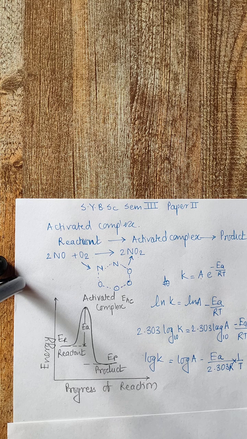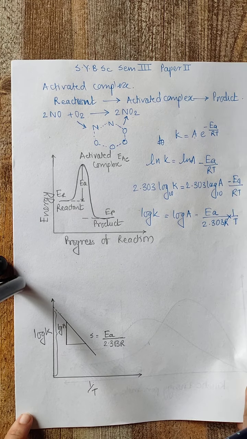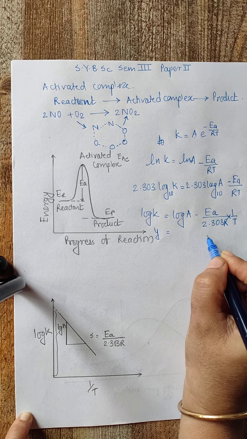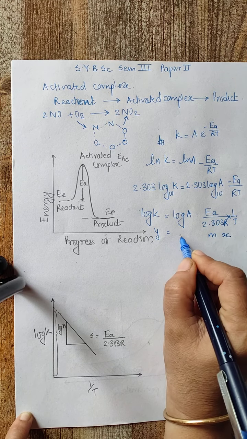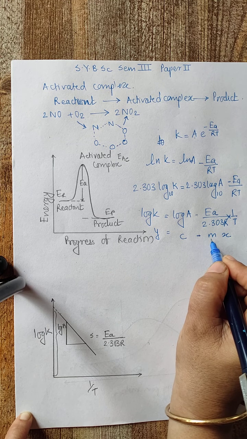So if a graph of log k against 1/T is plotted, it is a straight line with negative slope and with an intercept on the y-axis. We have already discussed that graph, but I'll show you again. This equation is of the type y = mx + c. The minus sign indicates that the slope is negative.